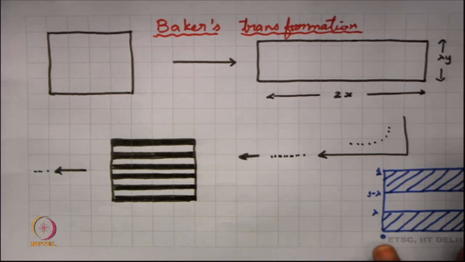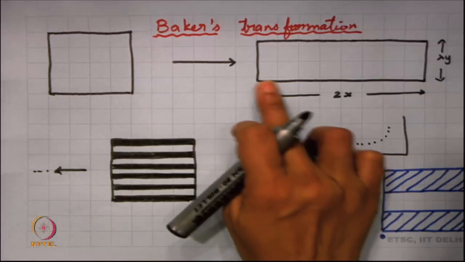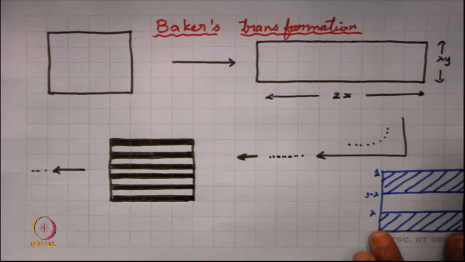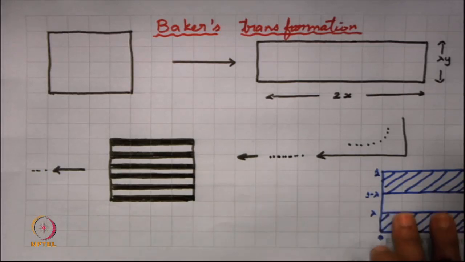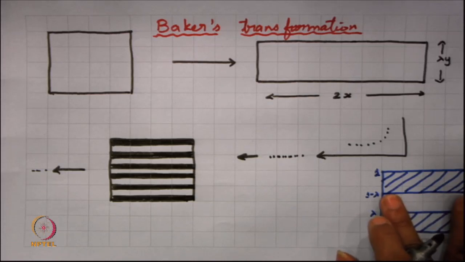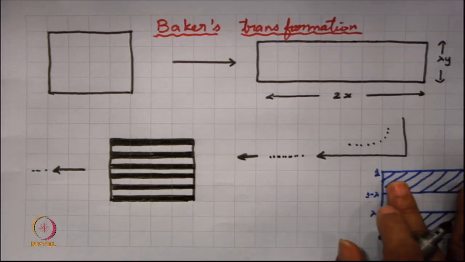We place one part over here, basically x from 0 to half, which is placed over here. For x between 0 and half, we place this rectangle here, and y is again shrunk to lambda. Since we cut it over here, we paste the other half above it. So, the other half, that is from x equal to half to x equal to 1, we have placed it over here.